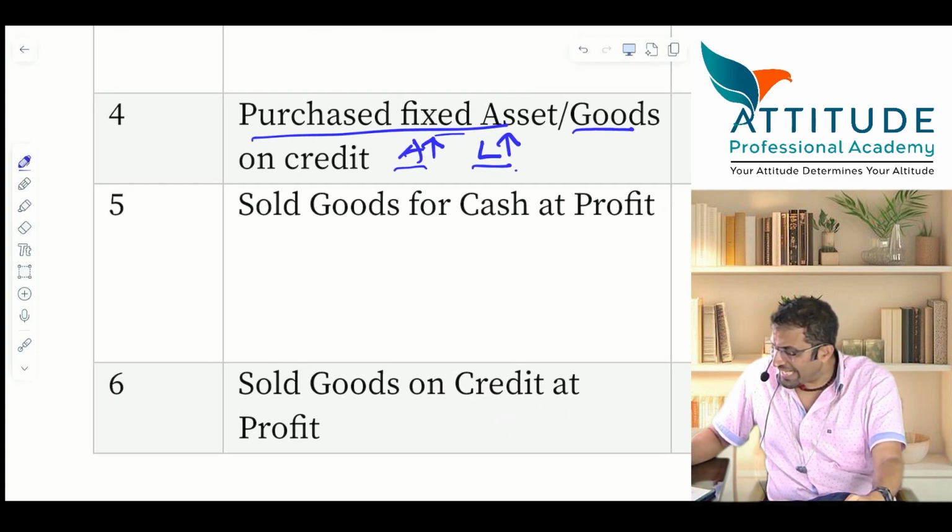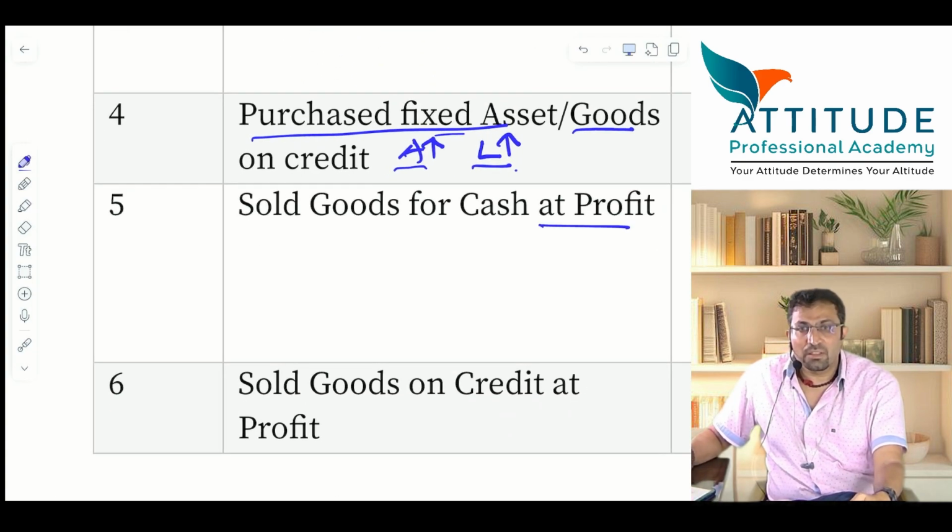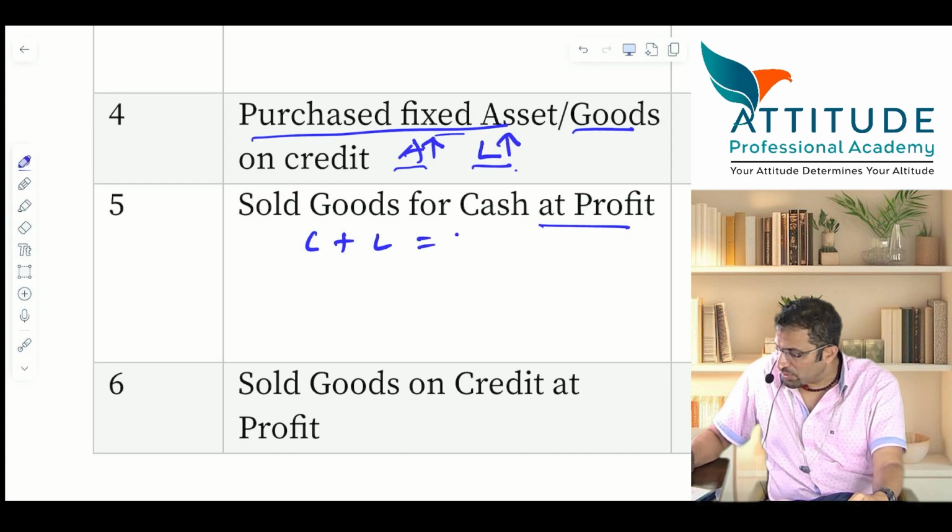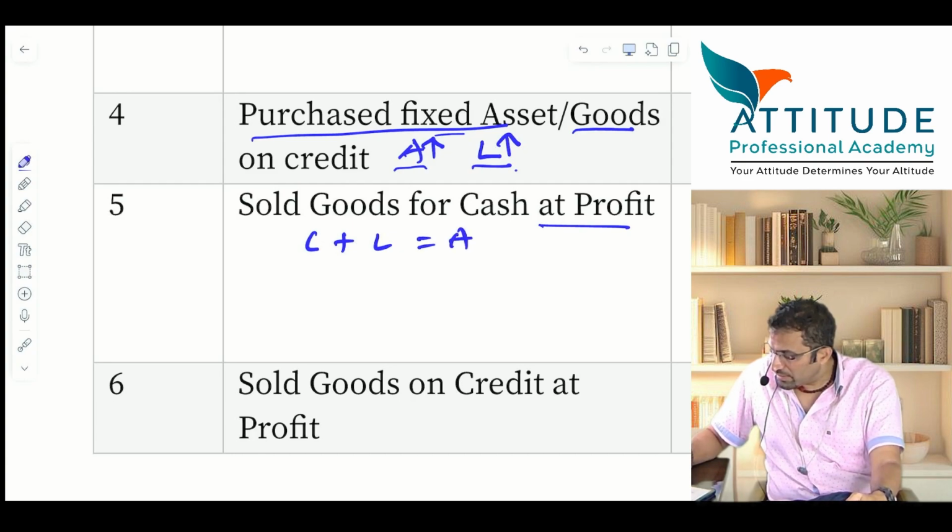Goods sold for cash at a profit. Don't tell the entry first, tell the effect on the accounting equation. Capital plus liabilities is equal to assets, no? Yes, what will increase? Cash increases, asset increases, correct? One more asset decreases, stock reduces. Example, if the stock is 10k and is sold for 15k, so 15k as cash increases, stock reduces by 10k.